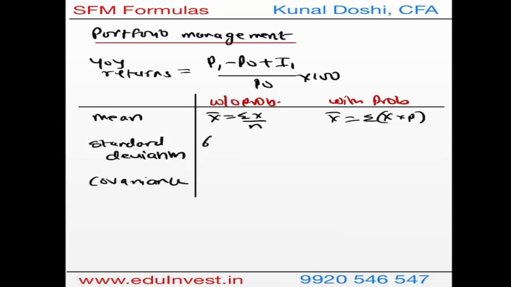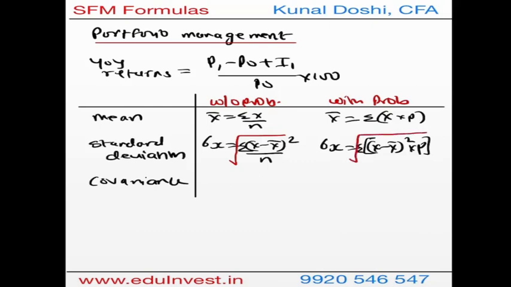For standard deviation of x, we have x minus x bar the whole square. We do its summation, we divide by n. This is variance, but when I do square root, I get standard deviation. Similarly, in case of probability, it is x minus x bar the whole square times probability, and then this entire stuff I will do summation. I don't have to divide by n. This is variance, but when I do square root, I get standard deviation. Remember, risk is always calculated in variance but converted into standard deviation.